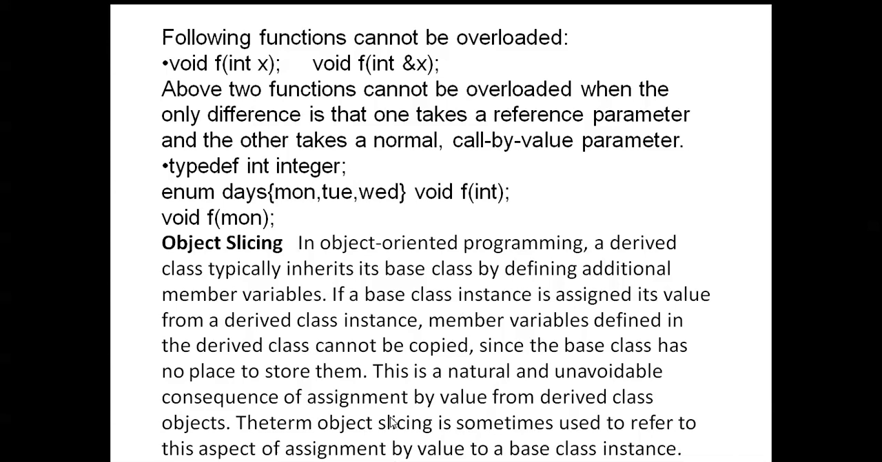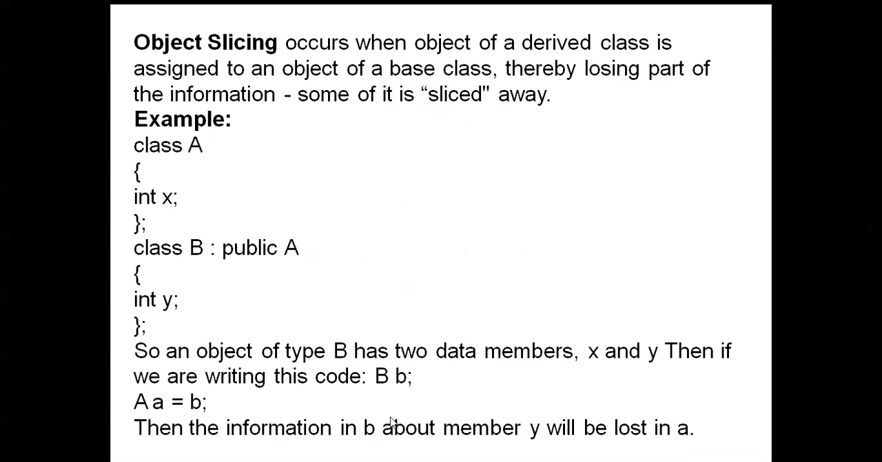Next, here you can see object slicing. Object slicing occurs when an object of a derived class is assigned to an object of a base class. What is slicing? Slicing occurs when an object of a derived class is assigned to an object of a base class, thereby losing part of the information.